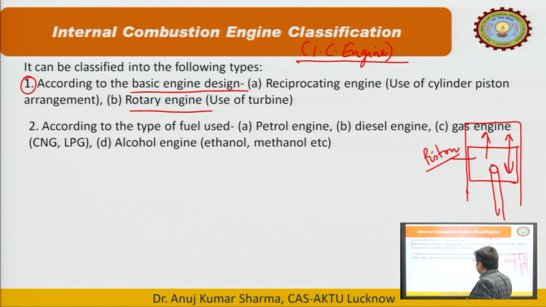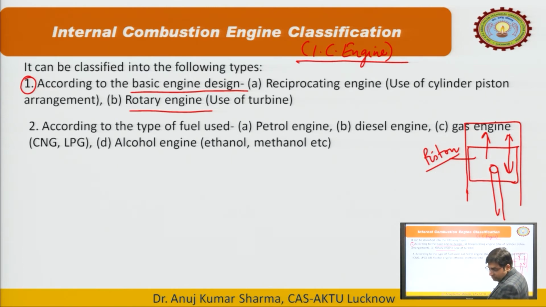Next is the alcohol engine. If we use alcohol as a fuel, we do not use alcohol as a direct fuel, but we mix alcohol, or blend the conventional fuels like petrol and diesel with the alcohol. Ethanol, methanol, etcetera are used. So, this category is based on the type of fuel used.